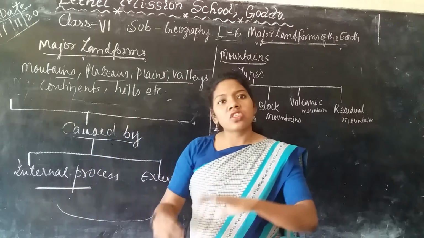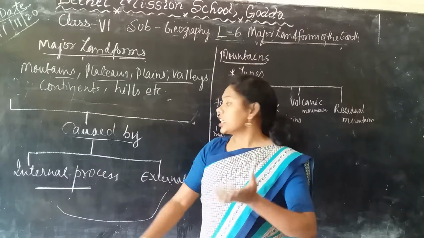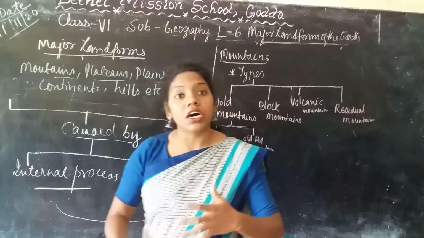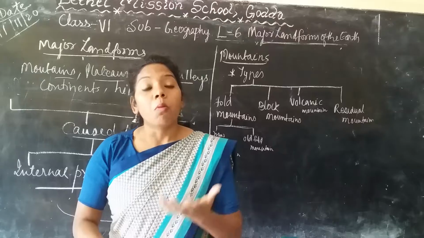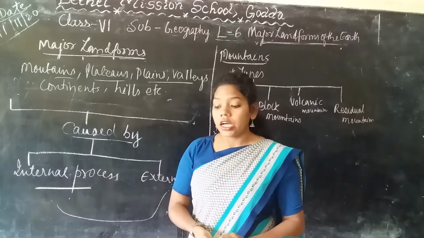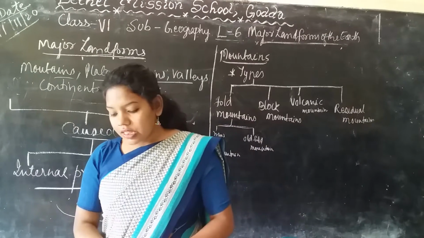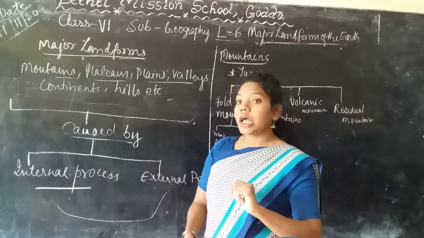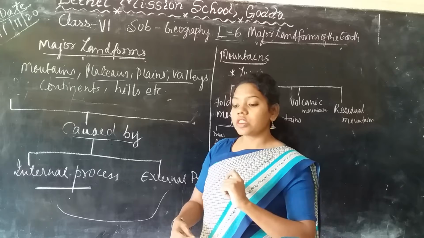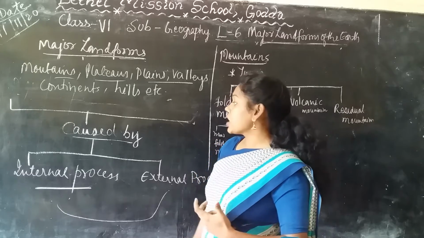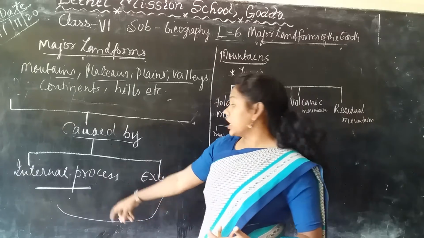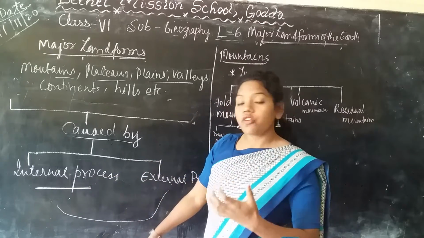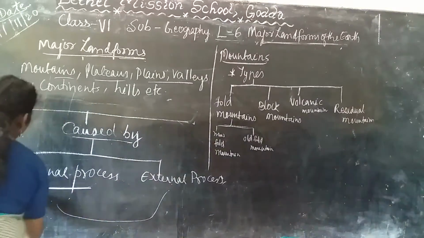This is broken down due to the internal forces, due to the movement of the molten magma present inside the Earth's crust. So first of all, in this chapter we are going to learn about the major landforms found on the Earth's crust, which are formed by the internal process, that is, due to the endogenic forces.